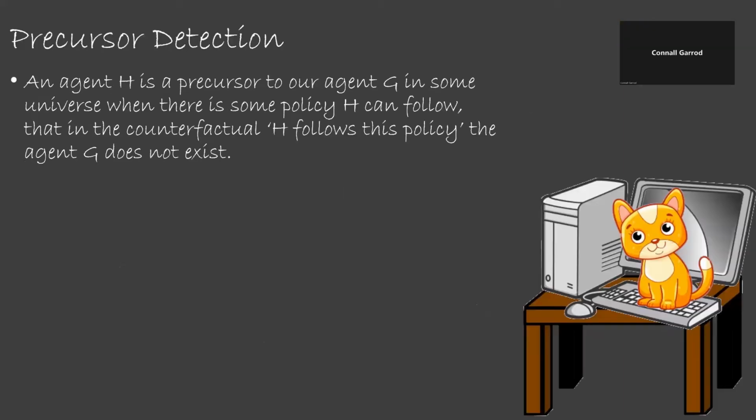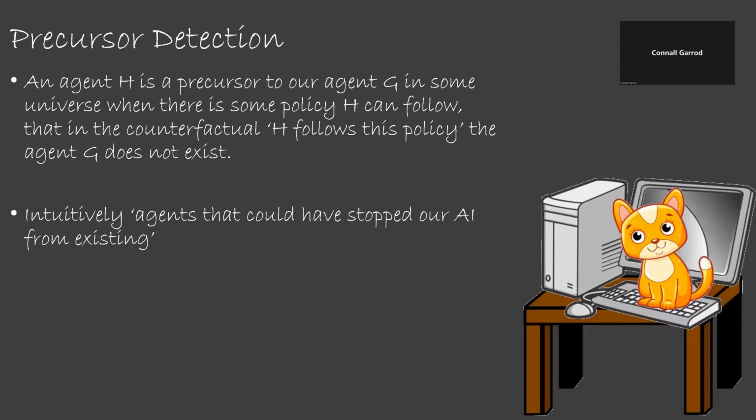We'll now talk about each of these steps in more detail. Okay, so let's start with precursor detection. First, we need to define precursor. An agent H is a precursor of our AI G in some universe when there is some policy that H can follow, such that applying the counterfactual H follows that policy causes our AI to not exist. So precursors are agents that could have followed a policy that caused the AI to not exist.